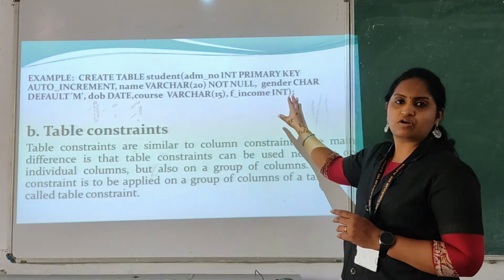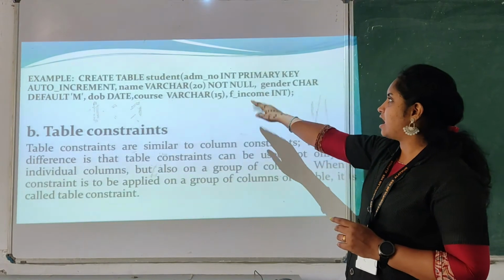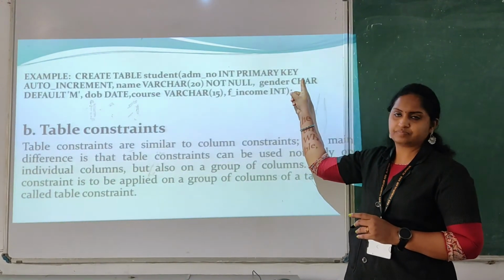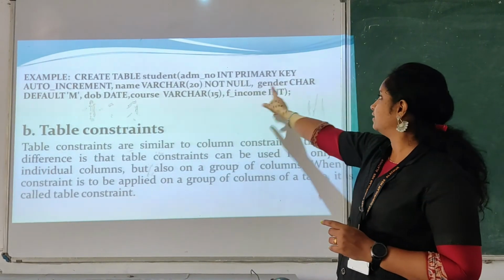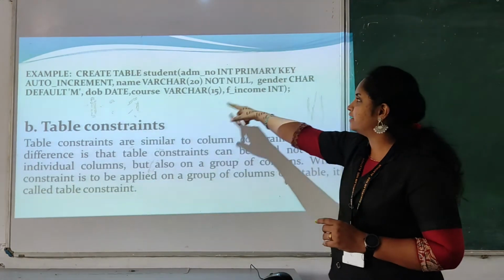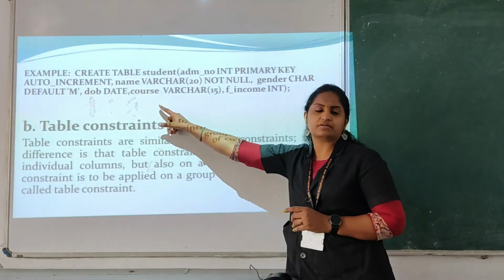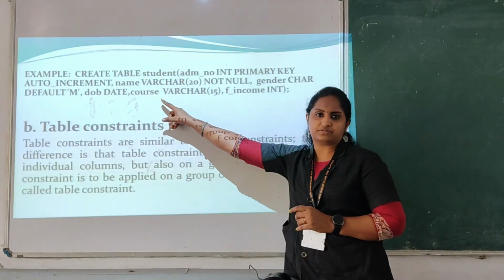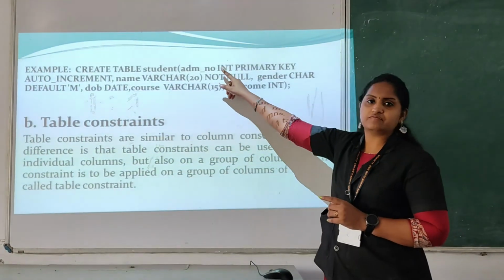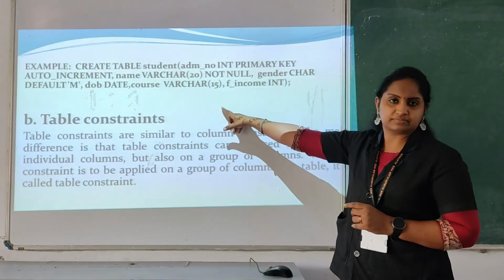Next is an example of a table which we are creating with the constraints. We are applying the column constraints. Here you can see the admission number, integer data type and primary key, and auto increment. Here you can give the roll number. The admission number will also automatically increment. Here you can see auto increment. So for one column we have applied different constraints.